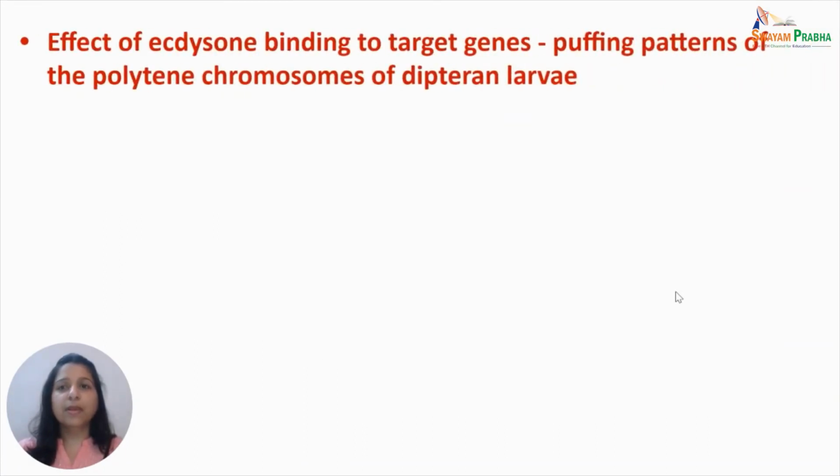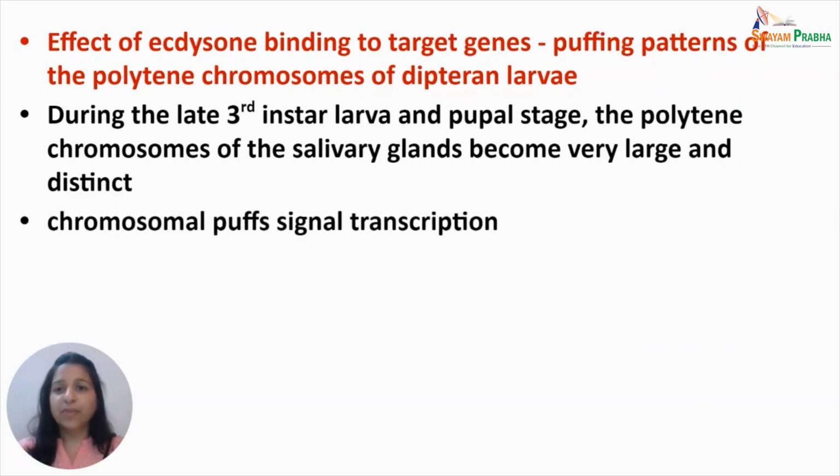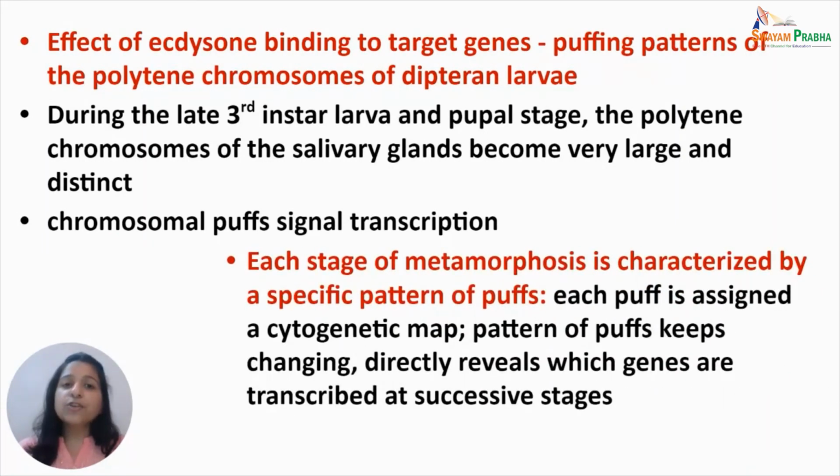Now, the effect of ecdysone binding to target genes results in some puffing patterns of the polytene chromosomes as seen in the dipteran larva. During the late third instar larva and pupal stage, the polytene chromosomes of the salivary glands become very large and distinct. The chromosomal puffs thereby indicate active transcription. Each stage of metamorphosis is characterized by a specific pattern of puffs.